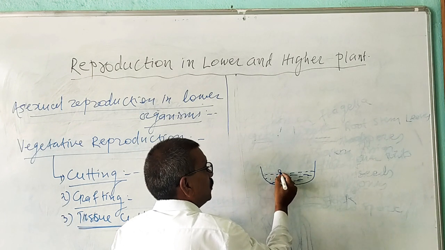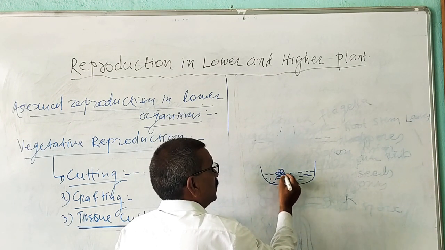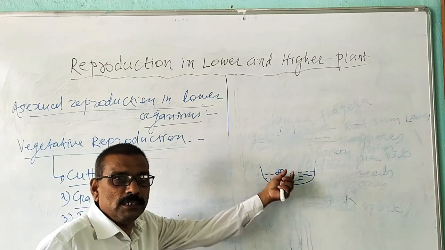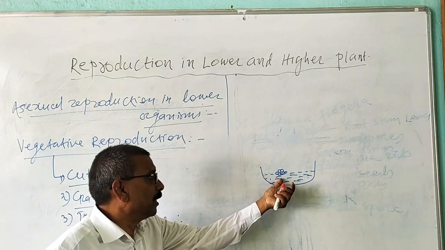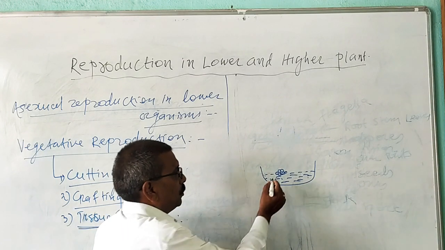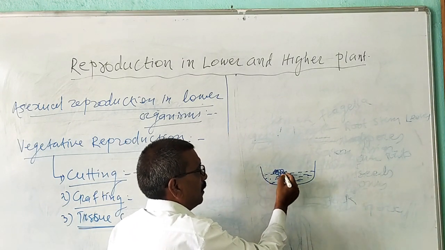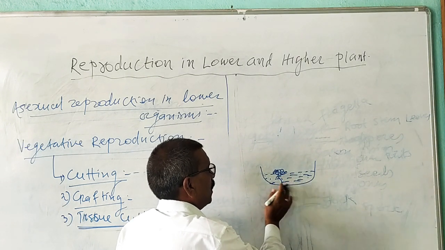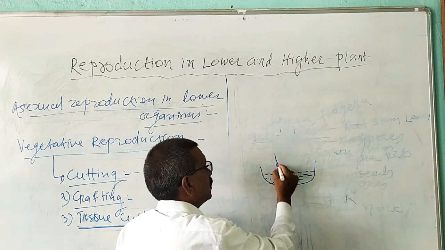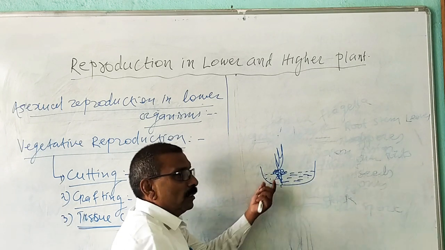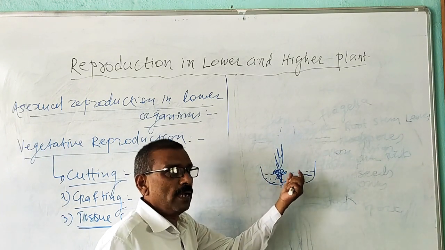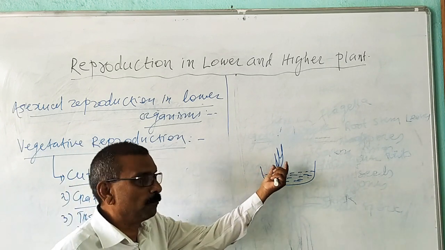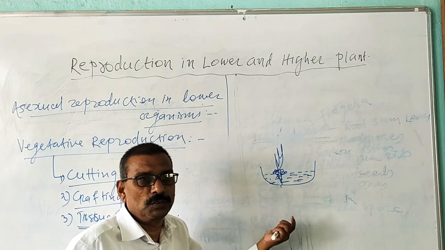Suppose this one is a tissue, a part of the plant, inserted here. When this explant is transferred onto the nutrient medium, the tissue multiplies and a mass of cells is produced, and from this mass of cells a plant is produced with a root system and a shoot system. Thus, from a tissue of the plant, a new plant is produced. That method is known as tissue culture.